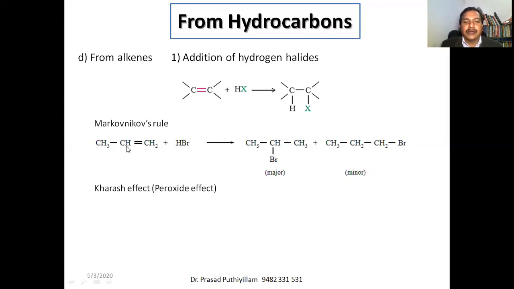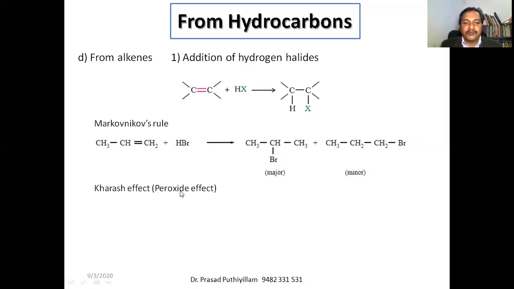Then here the carbon will lose the electron, the second carbon will lose the electron, it gets a positive charge, and the negative part of the addendum can react with the secondary carbon. Therefore, here the major product is 2-bromopropane, and 1-bromopropane is a minor product.